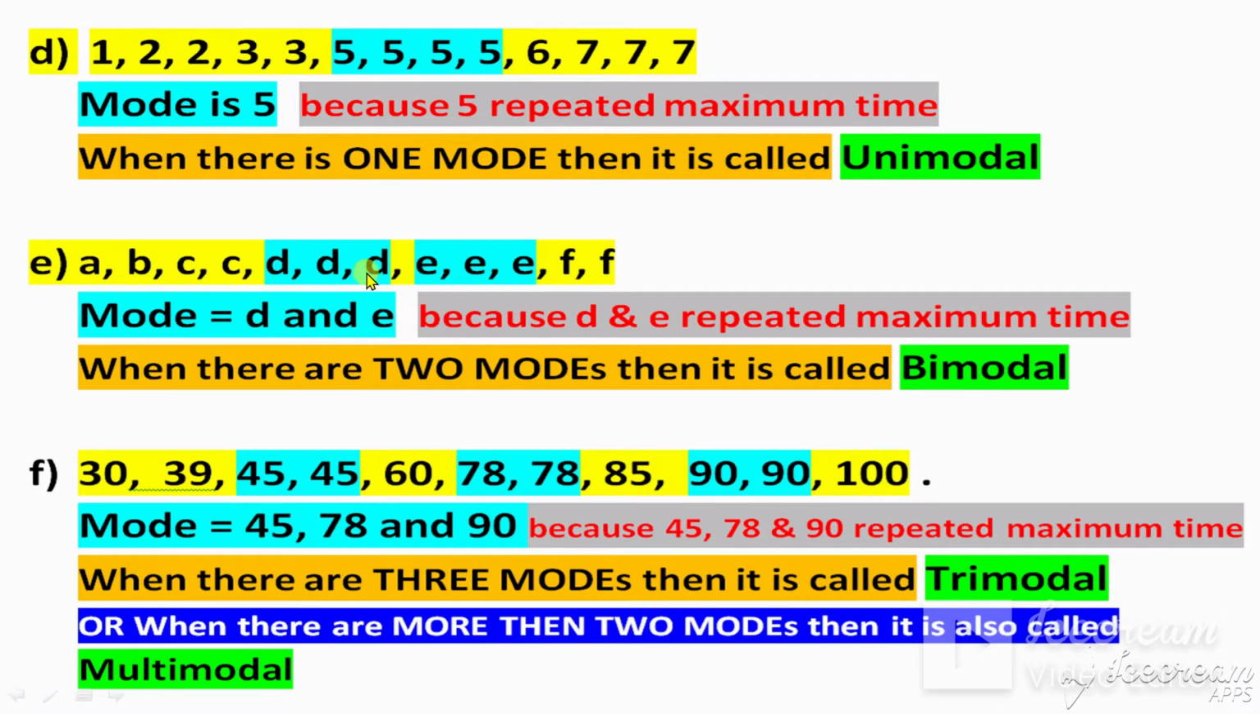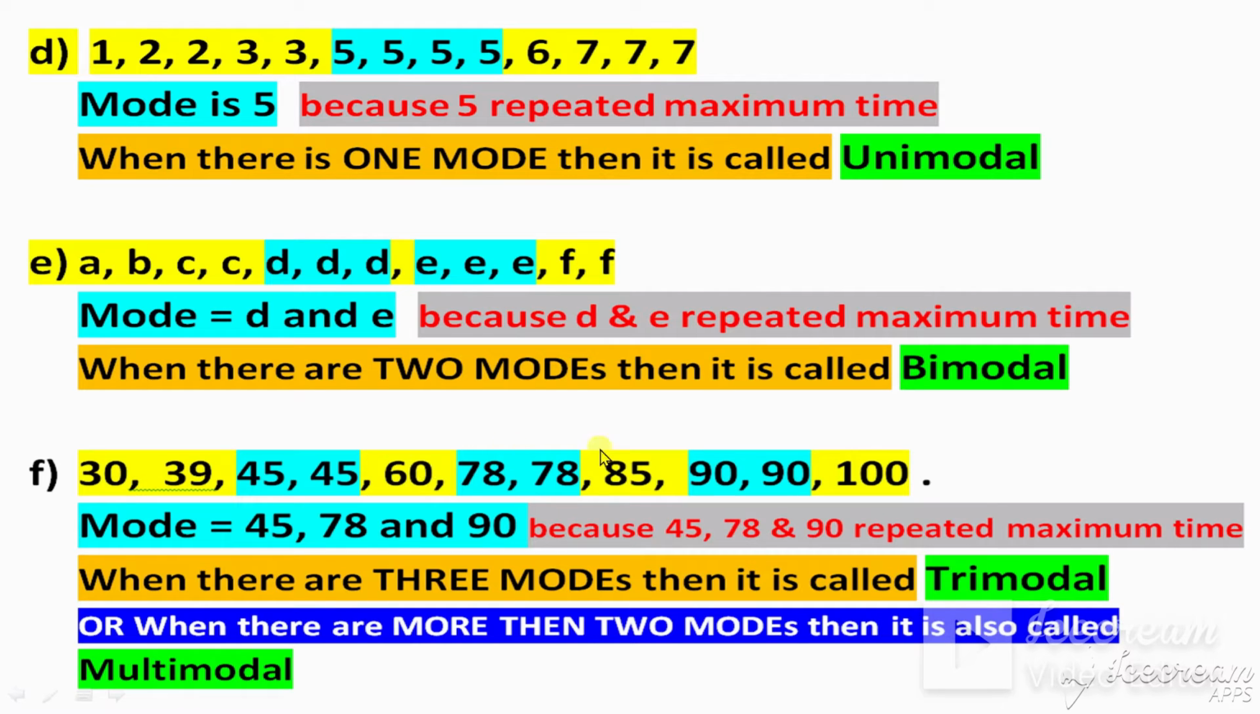In this data, D repeats 3 times and E repeats 3 times. F repeats 2 times, C repeats 2 times, and A and B repeat 1 time. So the most repeated values are D and E. So mode is equal to D and E. Both of them are modes because D and E are repeated the maximum number of times. When there are two modes, it is called bimodal. One mode is unimodal, two modes is bimodal.